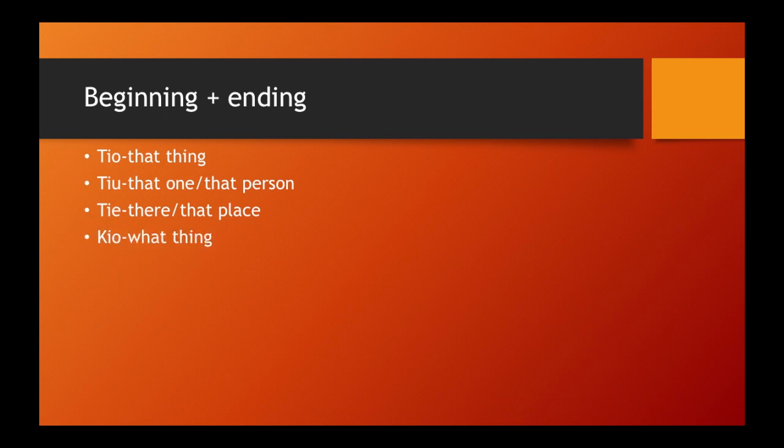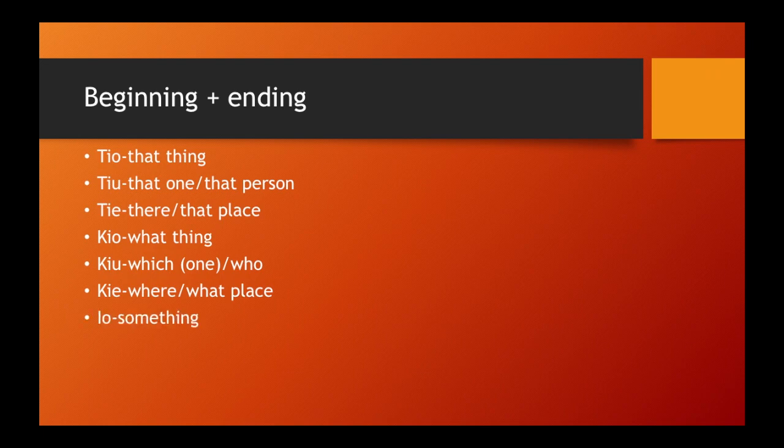Kio is what thing. Kiu is which one, or it can be used to refer to people, and it means who. And kia is where. Io, something. Iu is someone, and ia is somewhere, or someplace. There's a chart for all the correlatives, and I'm going to put a link in the description below so you can look at that, but most people can't actually learn the correlatives by using the chart. So for that, I have some examples.